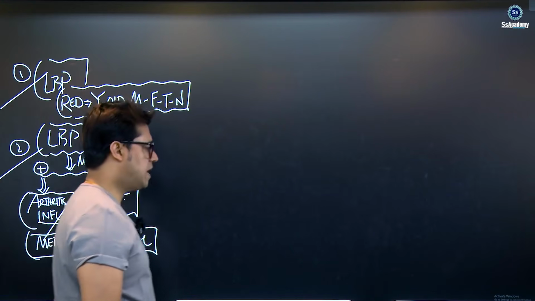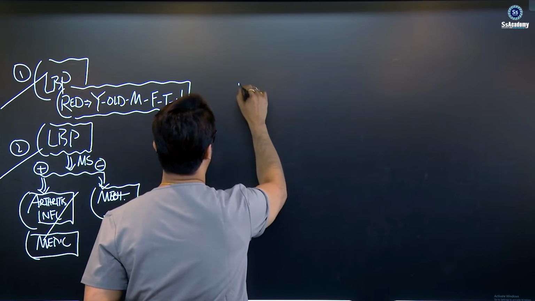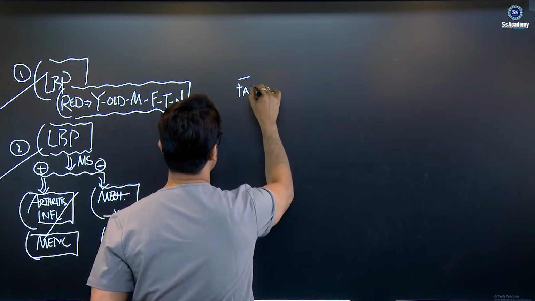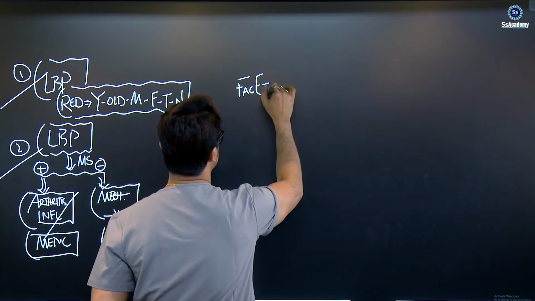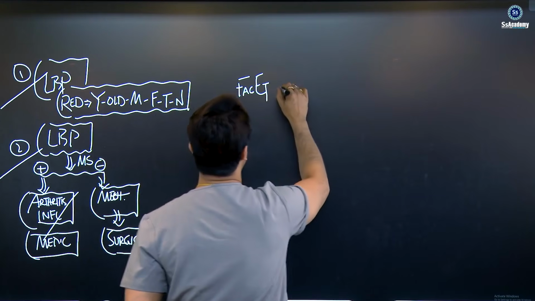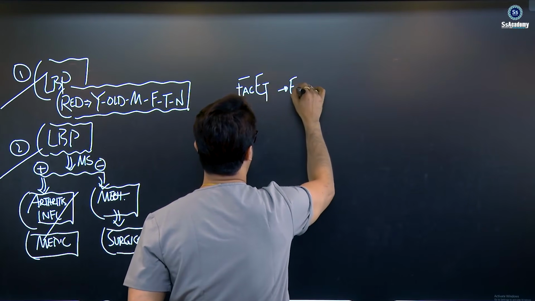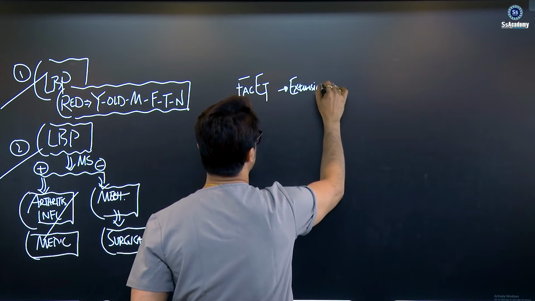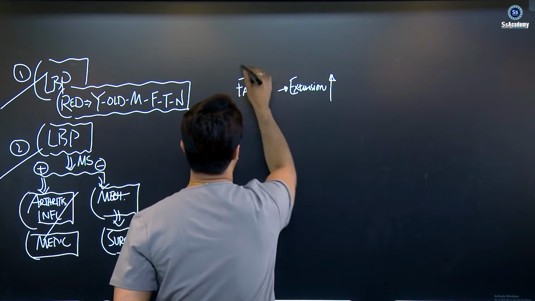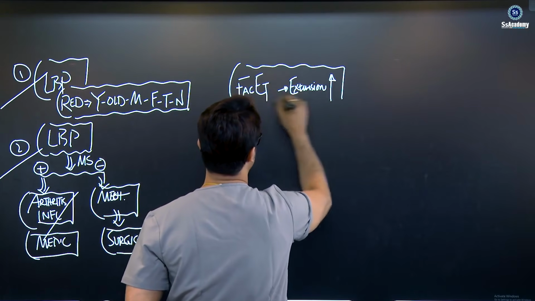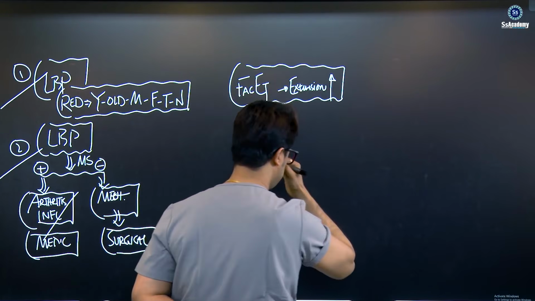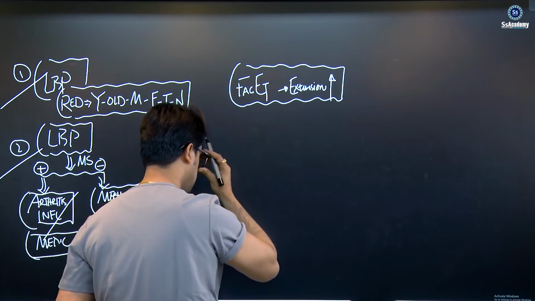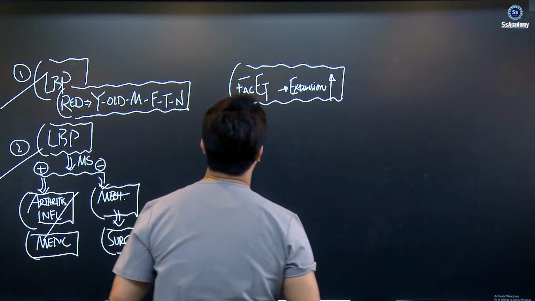Turning back to low back pain, as I said, some of the important boxes. I say the facet joint syndrome, my dear. You need to remember a single word, extension. In your scenario, if you see pain on extension, then definitely you need to think about facet joint syndrome. Yes, my dear, this is very important.